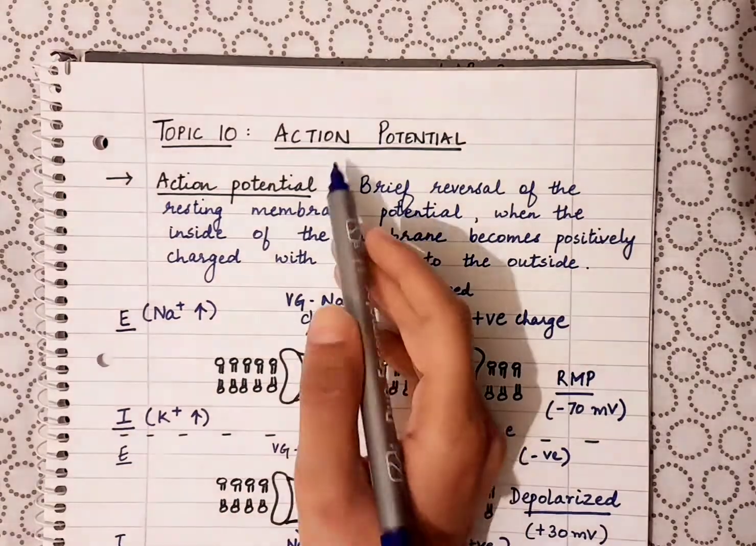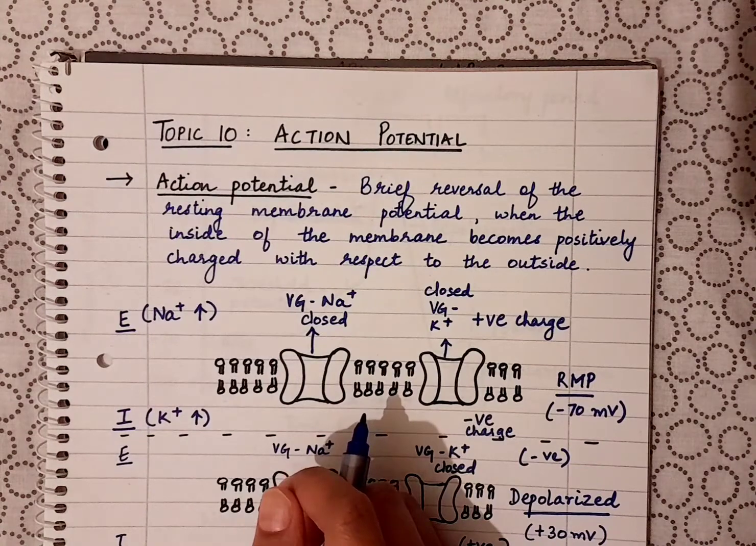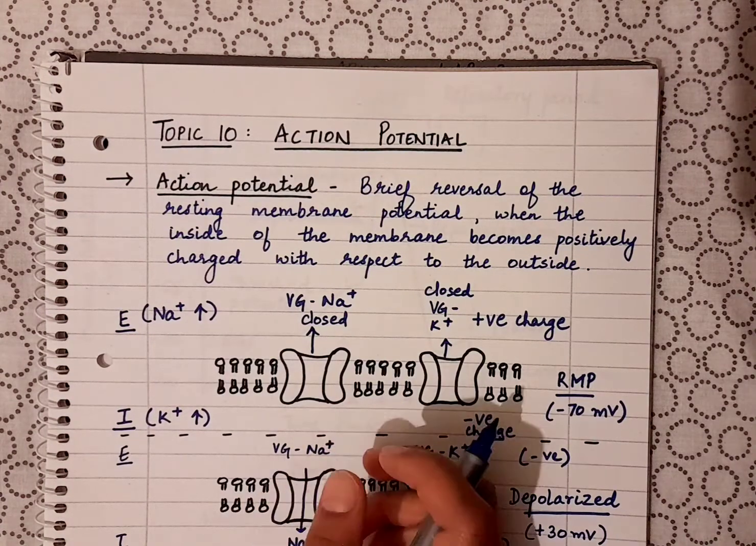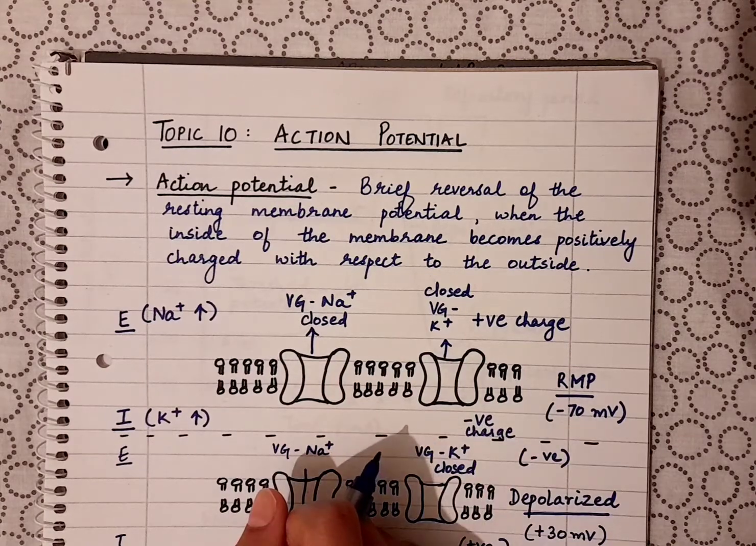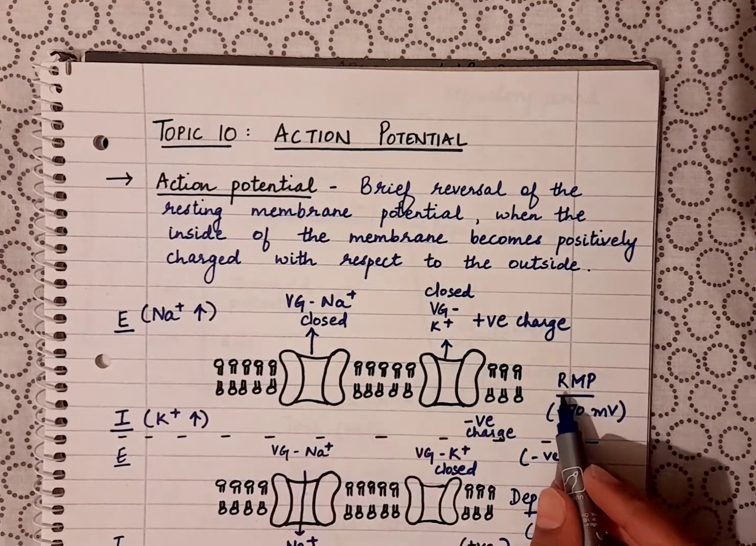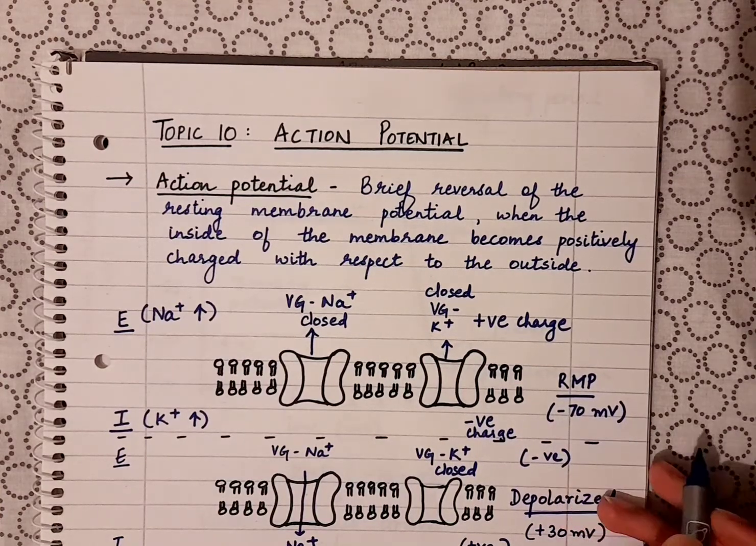Today's topic is action potential. In our previous video we discussed the resting membrane potential, which is basically the voltage across the membrane of a neuron when it is at rest, right? The resting membrane potential is around minus 65 to minus 70 millivolts, okay?